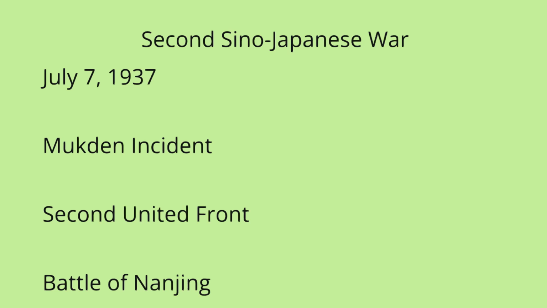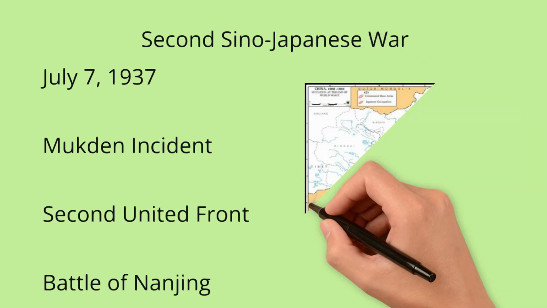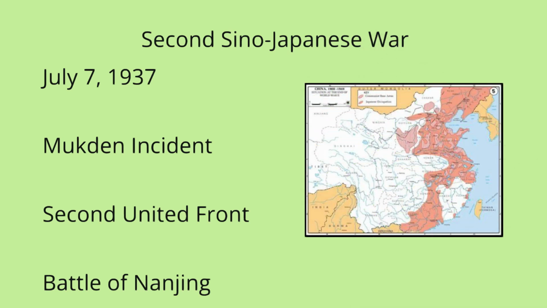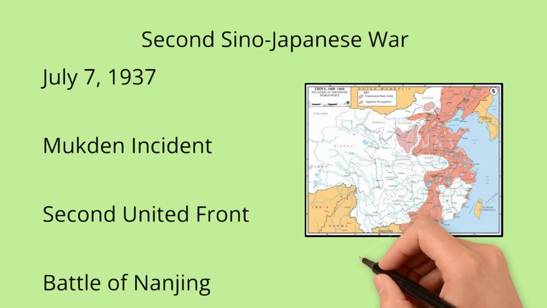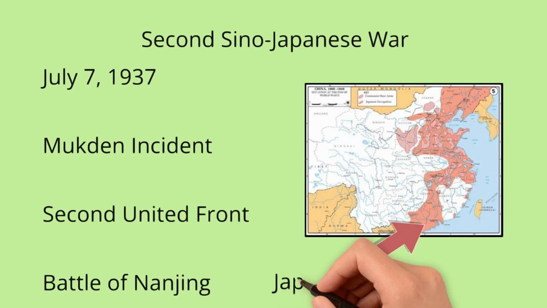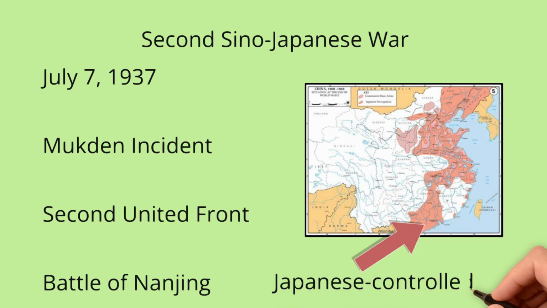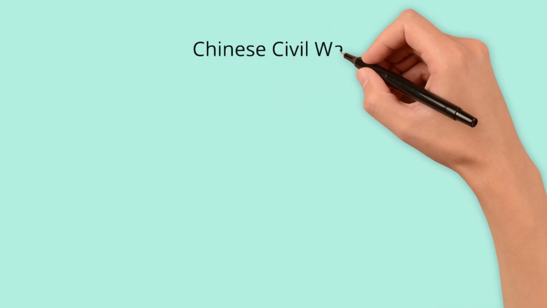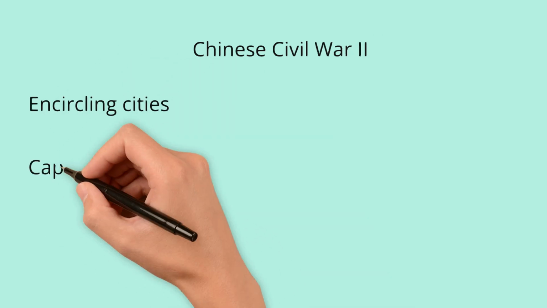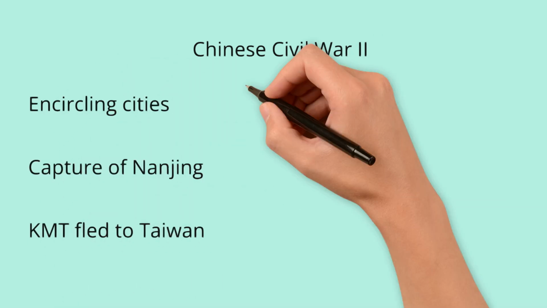In 1937, the CCP and the KMT settled differences and formed an alliance called Second United Front to counter the invasion. After Japan was defeated in World War II, China regained Taiwan and the Pescadores Islands, which had been conquered back in 1895. After World War II, in 1945, the KMT and the CCP restarted the Chinese Civil War, a conflict that raged until 1949.